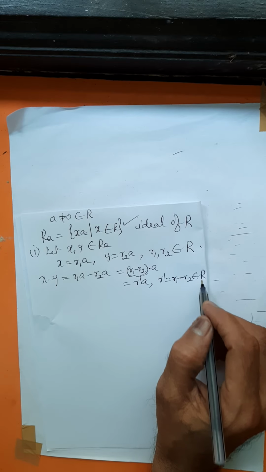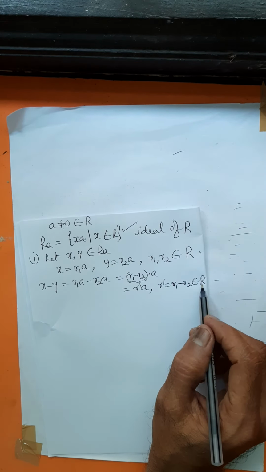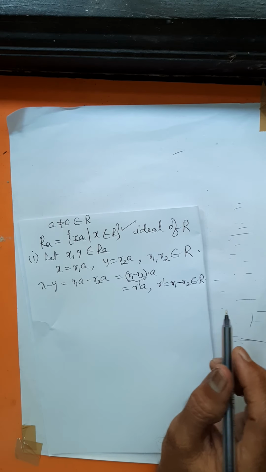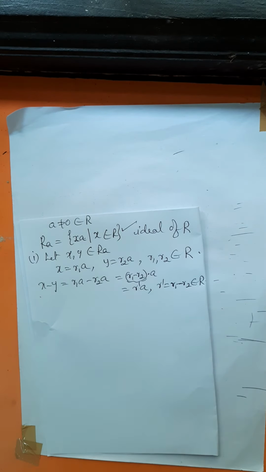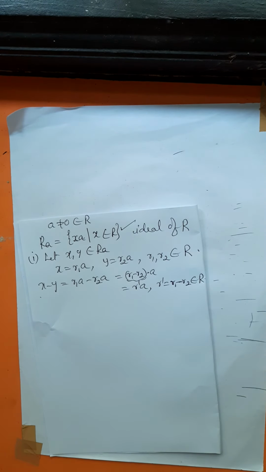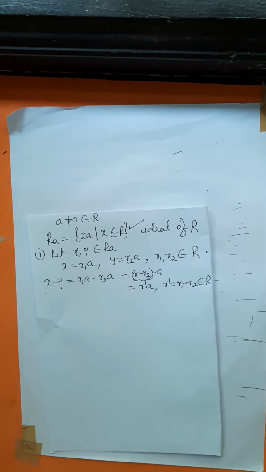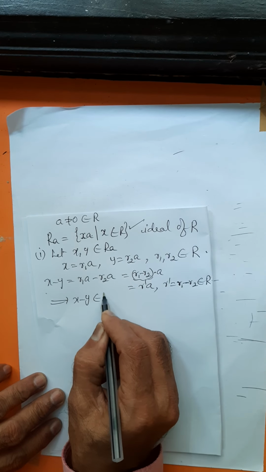R is an abelian group under addition. Closure law is there, inverse law is there, right? Therefore R1 minus R2 belongs to R. Your x minus y is a multiple of A. Any multiple of A belongs to RA. So this implies x minus y belongs to RA.